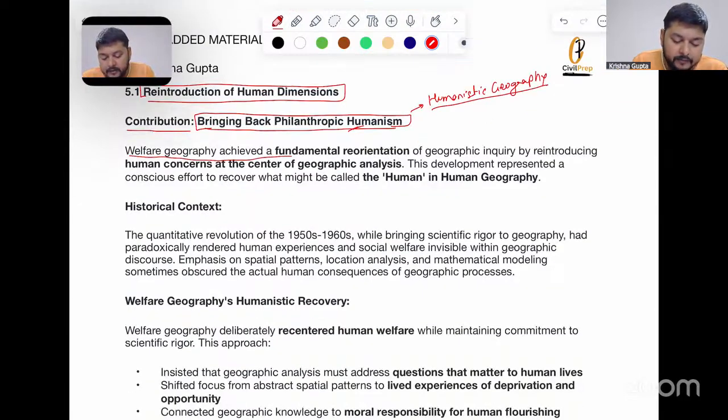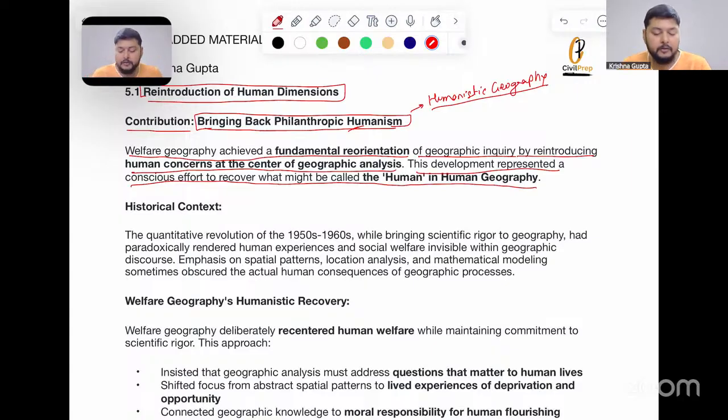Welfare geography achieved a fundamental reorientation of geographic inquiry by reintroducing human concerns at the center of geographic analysis. This development represented a conscious effort to recover what might be called the human in human geography. So this was an important stance, taken for the fundamental reorientation by introducing human concern as the center of geographic analysis. So the human was taken as a center here for the geographical studies.